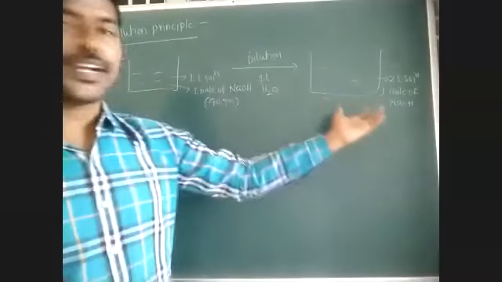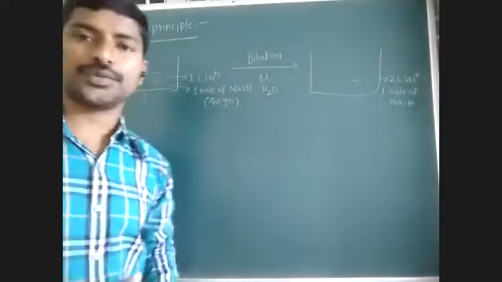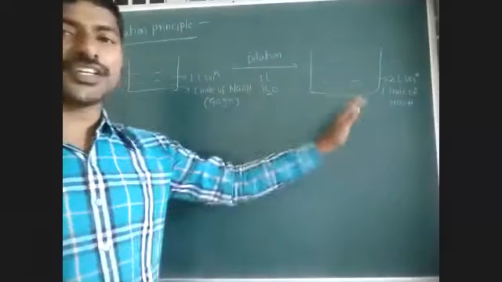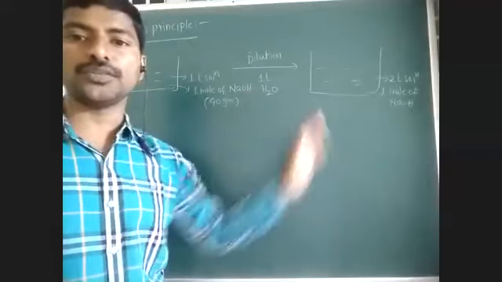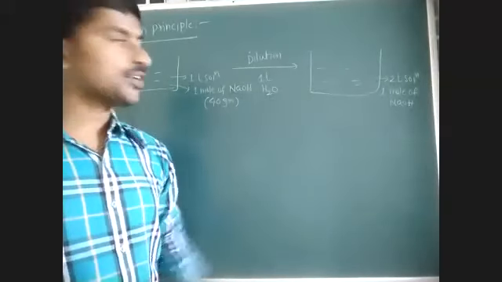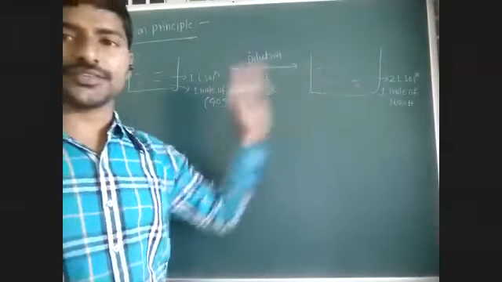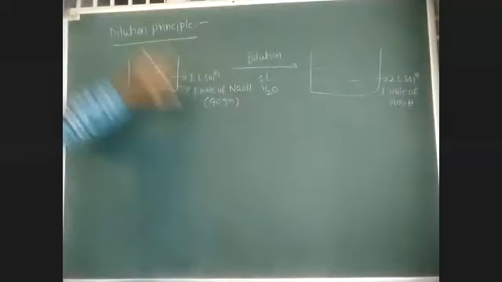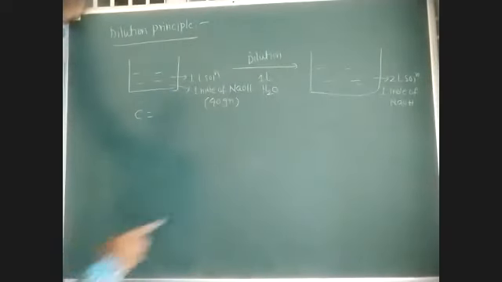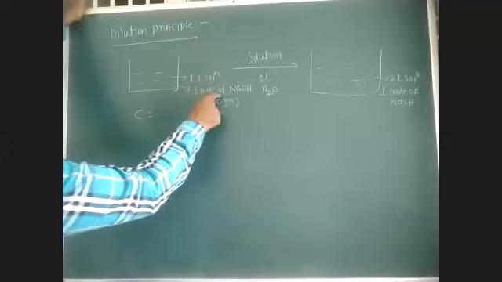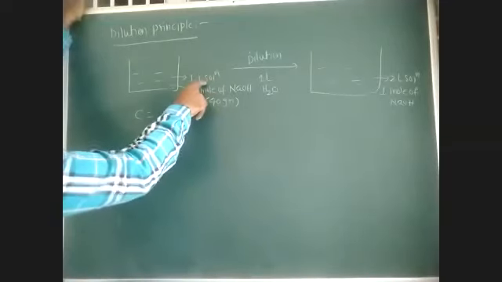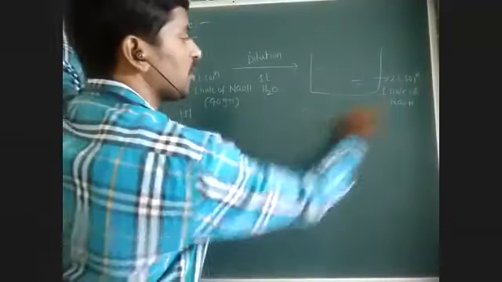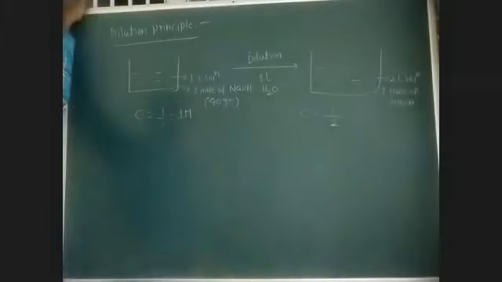We are not adding any solute and not removing any solute. So during dilution, is there any change in the number of moles or millimoles of solute? The concentration changes and decreases. Expressed as molarity, 1 mole in 1 liter is 1 M, while 1 mole in 2 liters is 1 by 2, so the concentration decreases.